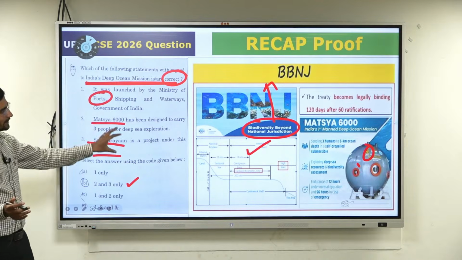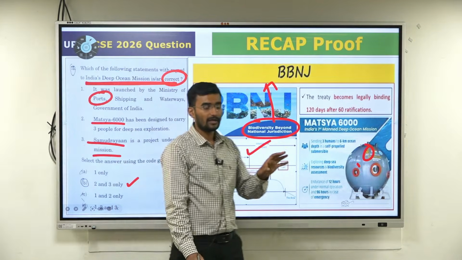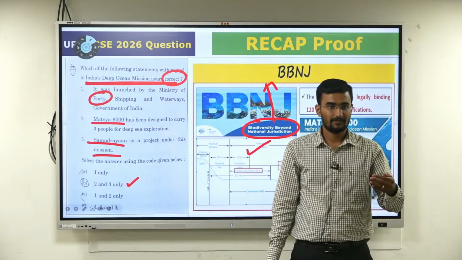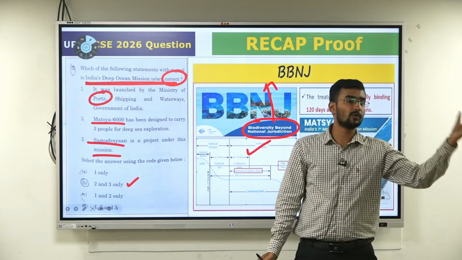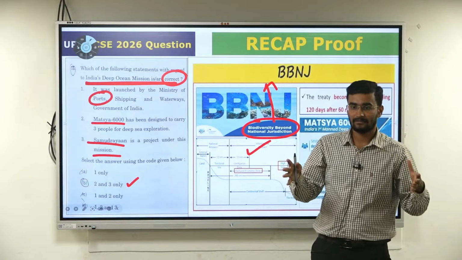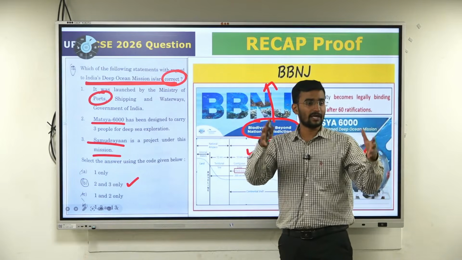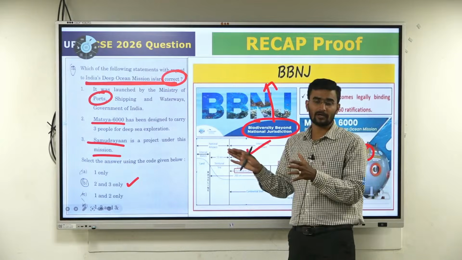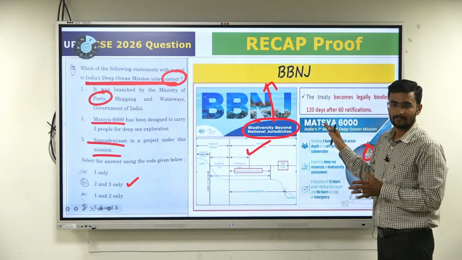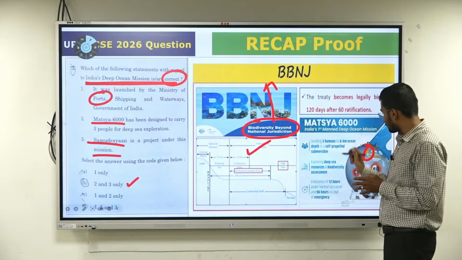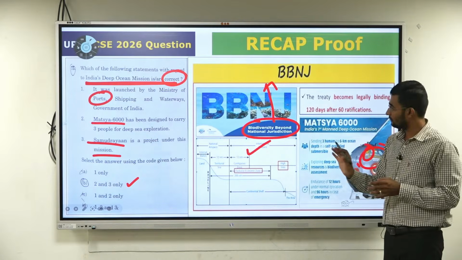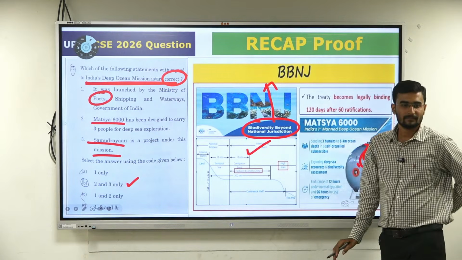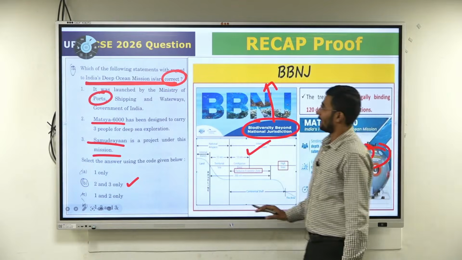Why did this question come? Because after the Chandrayaan 3 success, our major project was inclined towards Samudrayaan, after Chandrayaan. It's also called the Deep Ocean Mission. Under this we have developed an equipment called Matsya 6000. We told you which ministry it is, and that NIOT is the developer. First direct question, keep watching.